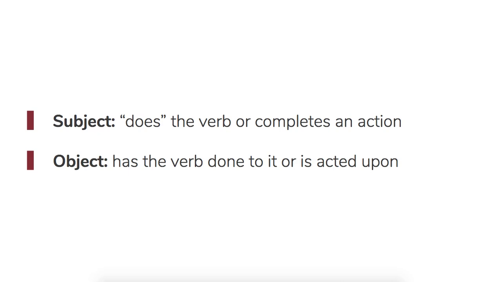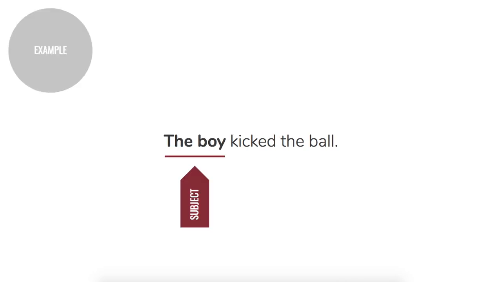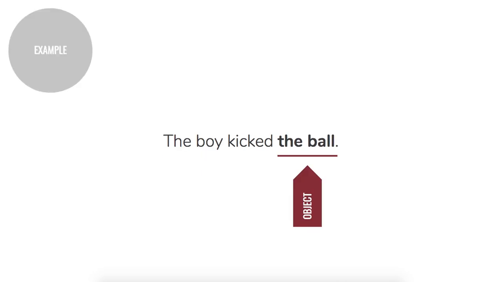So, for instance, let's go back to our classic example, the boy kicked the ball. In this sentence, the boy is the subject, kicked is the verb, and then the ball is the object because that is the thing that the verb is acting upon, that the subject is acting upon. Now let's look at this sentence. The boy kicked the ball. Here, the boy is the subject, the ball is the object, and then kicked is the verb.